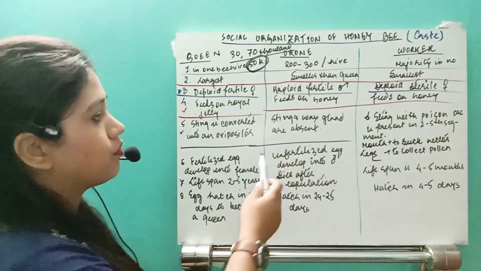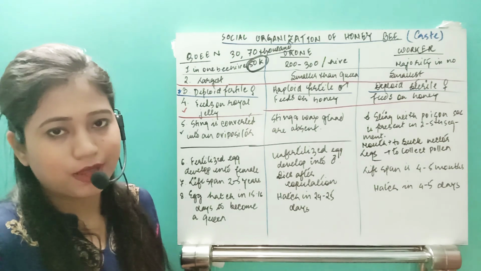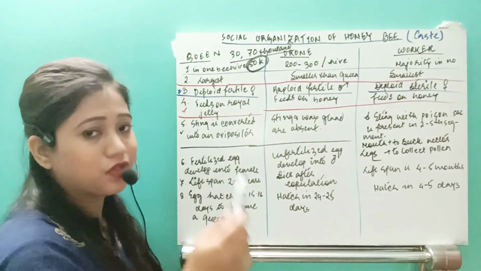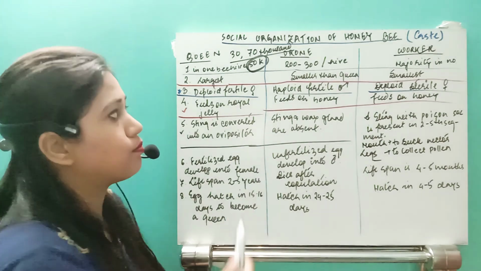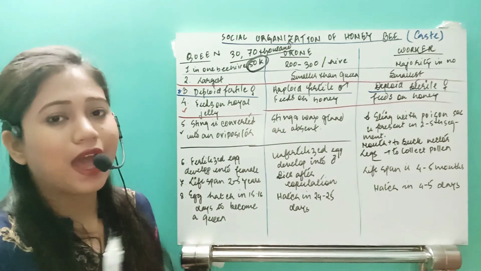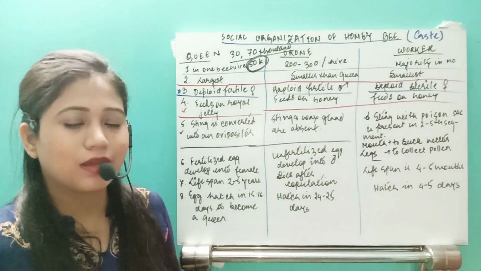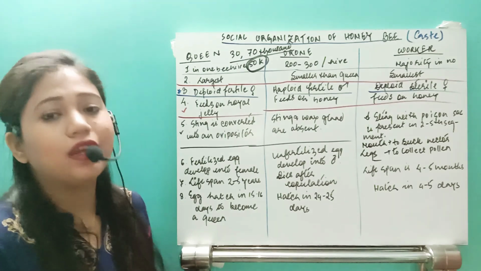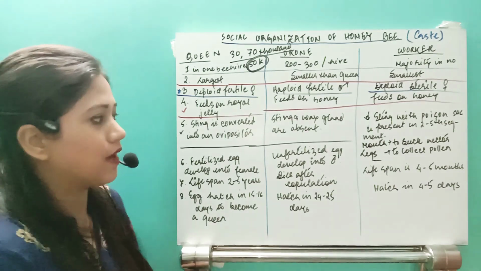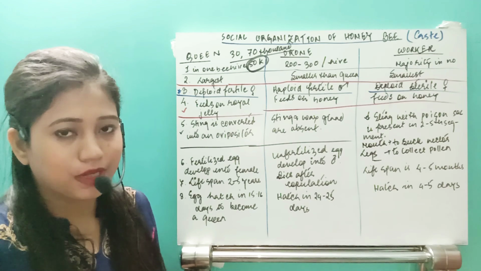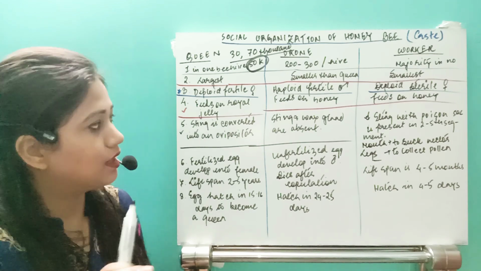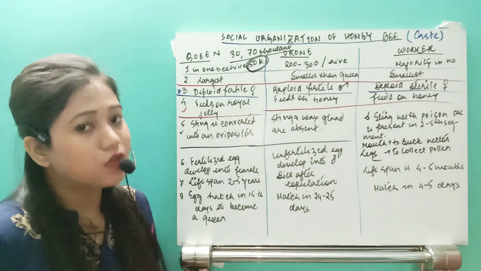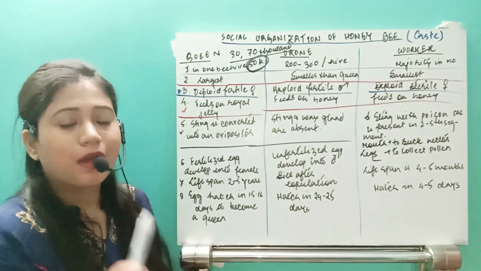In drones, they also don't have to protect the beehive, and the wax gland, which produces the wax for the hexagonal chambers of the beehive, is also not present in drones. So drones have only one function: rest in the beehive and take the nuptial flight with the queen. The drones survive only to mate with the queen. Once reproduction is completed in the nuptial flight, the drone which has mated with the queen is not allowed to come back to the beehive.